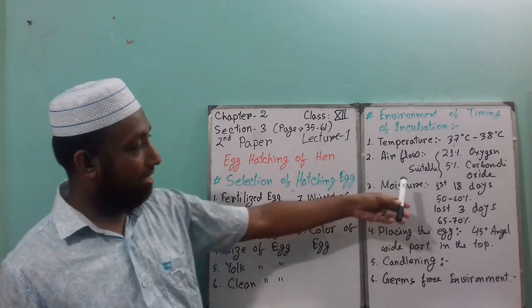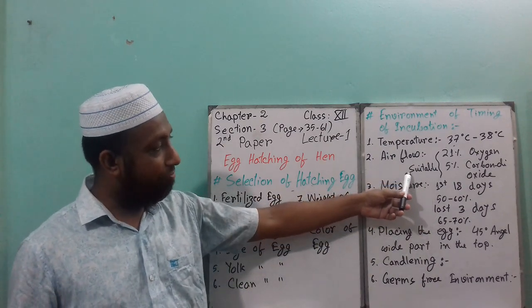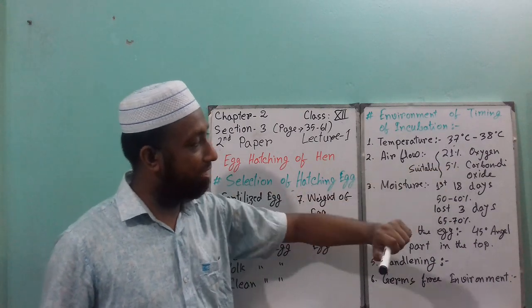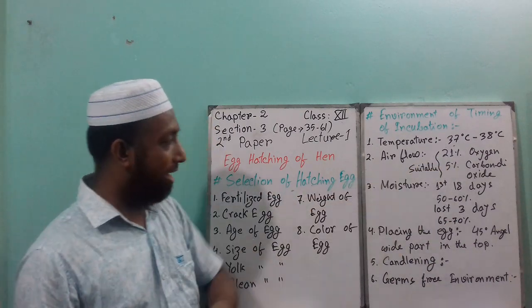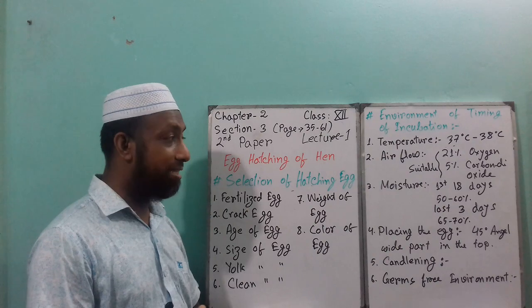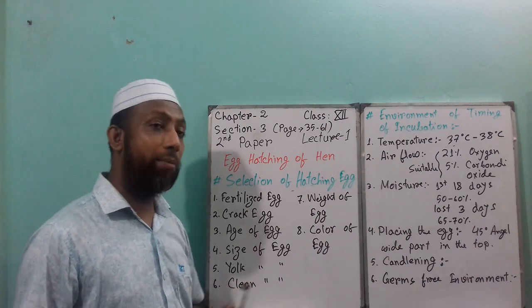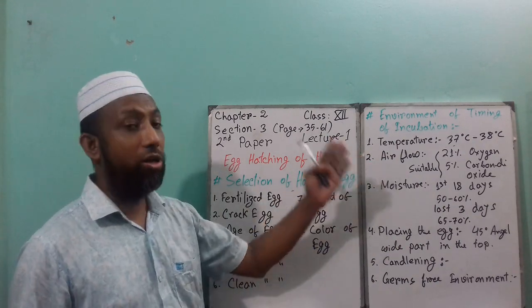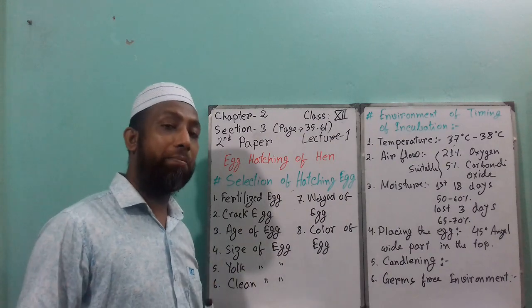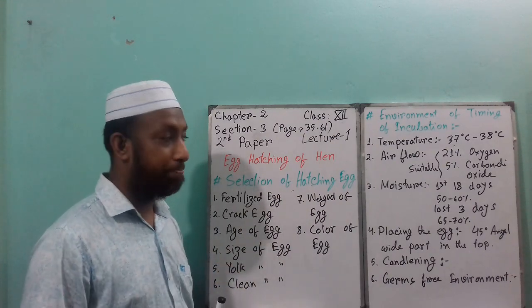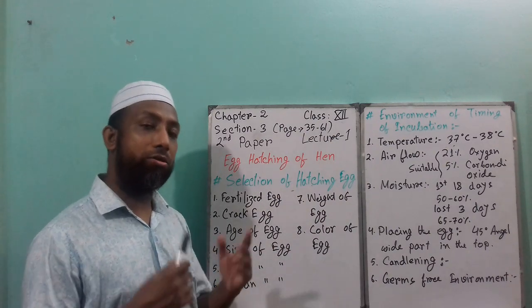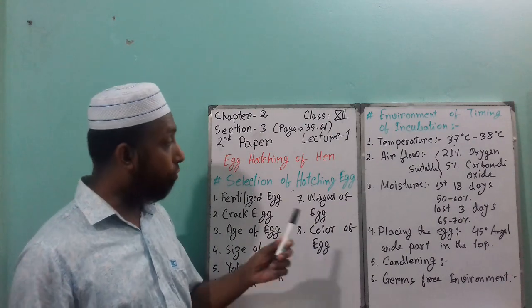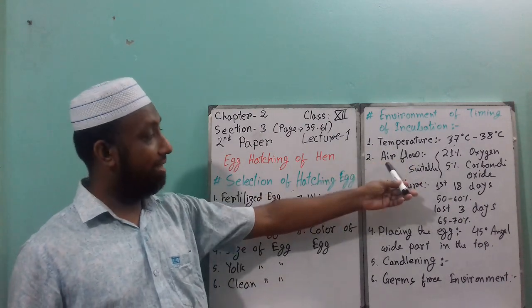What I write here: the suitable airflow will be 21% oxygen and 5% carbon dioxide. So this will be the suitable environment for incubation time, that means for hatching time. So when you are doing the process, we should follow the temperature as well as the airflow.